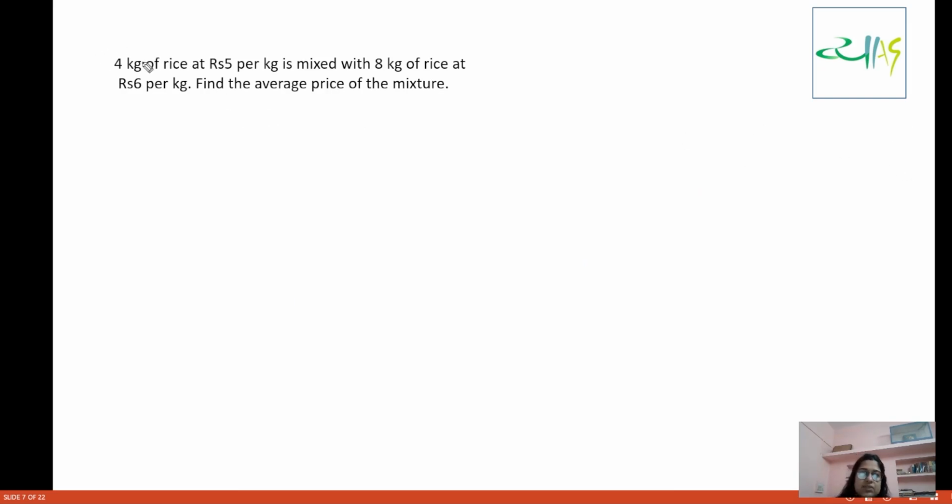Now see, what is this question saying? 4 kg of rice at rupees 5 per kg is mixed with 8 kg of rice at rupees 6 per kg. Find the average price of the mixture. Now you have to find average. So what? Write A1, A2 here. What is in the middle? AW. And what is here? Here you are having 8 kg. Okay, and here you are having 5 kg.